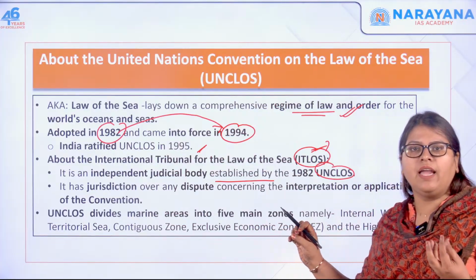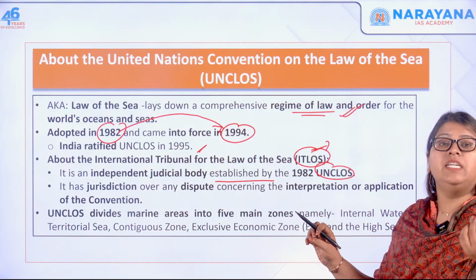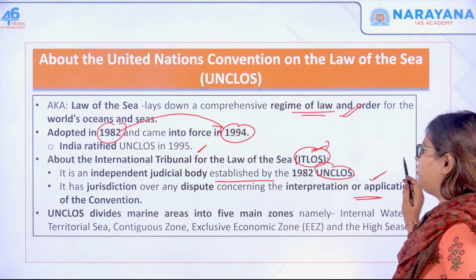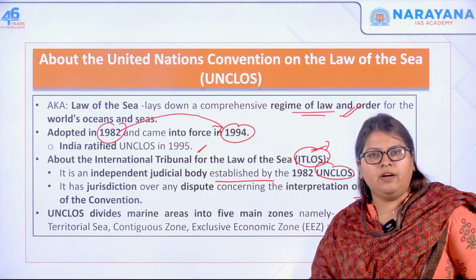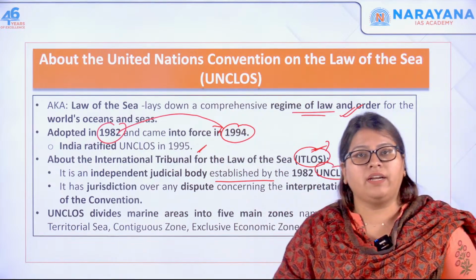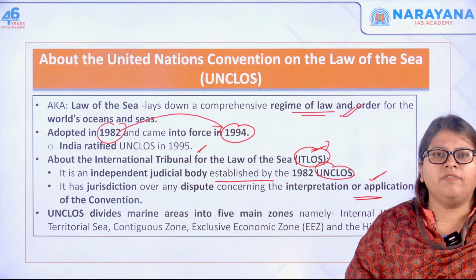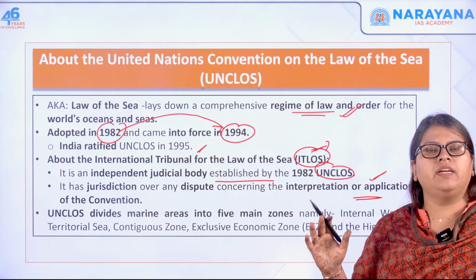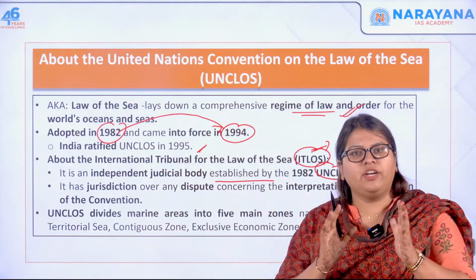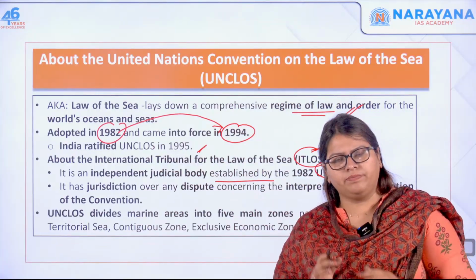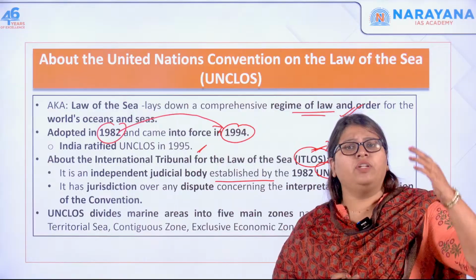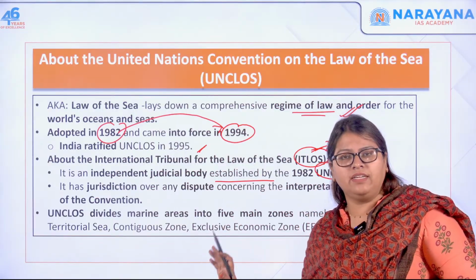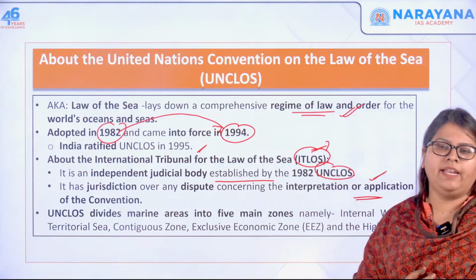If there is any dispute with respect to the interpretation or application of the convention, for example, if a country which is part of the UNCLOS or has ratified it, say India, has any problems with respect to the EEZ, the exclusive economic zone, or the territorial water, internal water, contiguous zone or national airspace, then it can go to ITLOS.